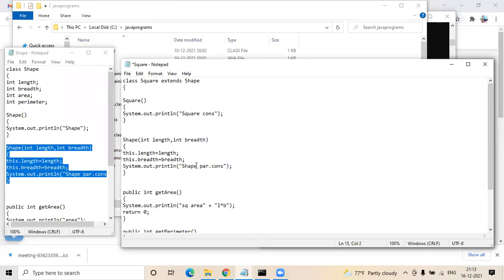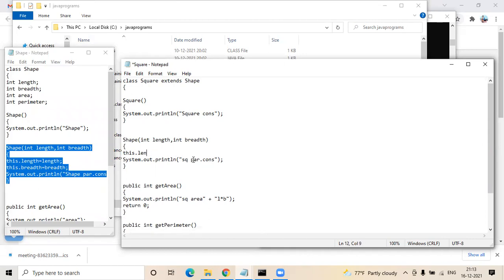Now here, instead of having this dot length and this dot breadth, just use the keyword super, then open and close, and then a semicolon. And just change the class name to square instead of shape. Don't have anything within super, just super, that's it. And within the constructor, instead of shape, rename that to square.